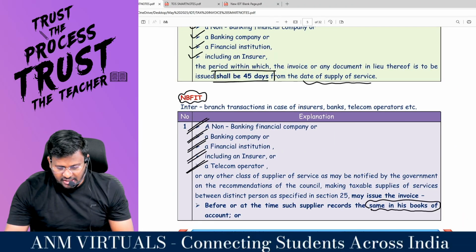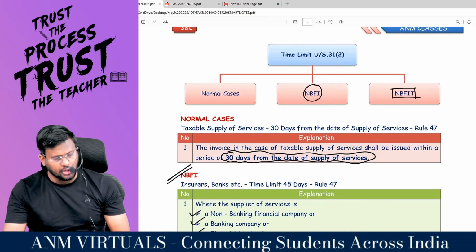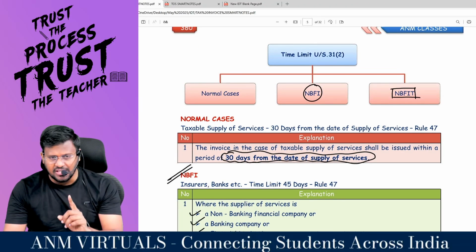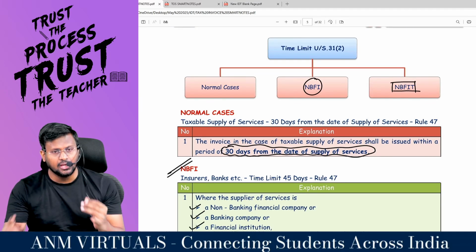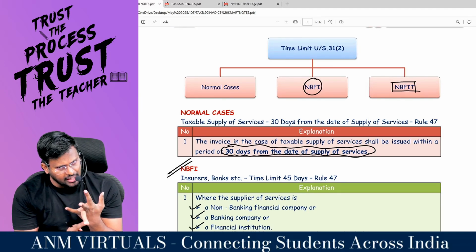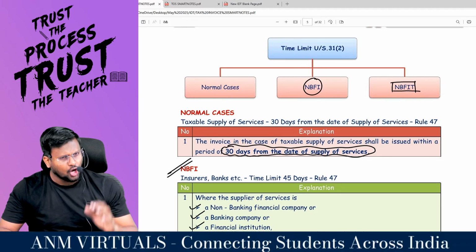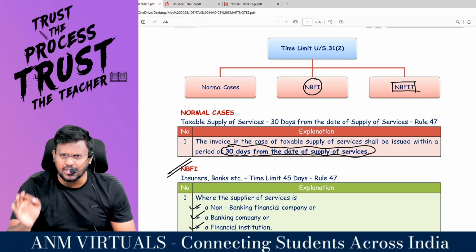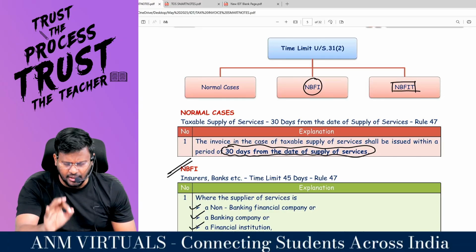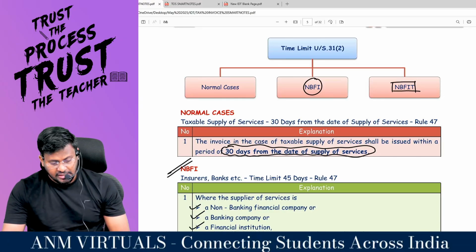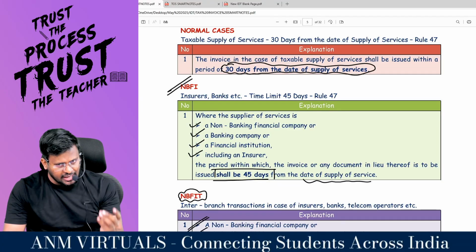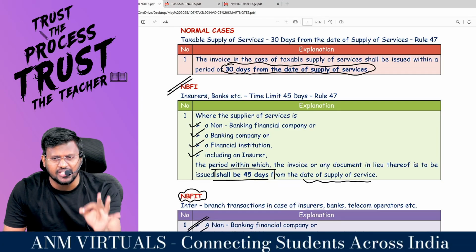That's it. This is what section 31 subsection 2 I am consolidating. You are a supplier of services, and your services are classified into 3 categories: normal cases, NBFI, and NBFI inter-branch. If you are a normal supplier of services, you are supposed to raise the invoice within 30 days from the date of supply of services. Sir, if you are NBFI, instead of 30 days, replace it with 45 days.